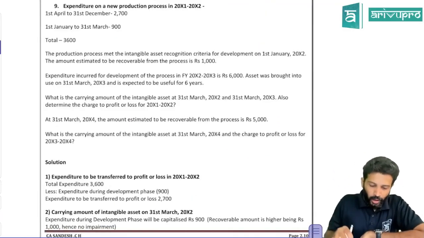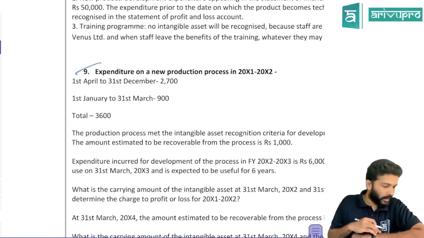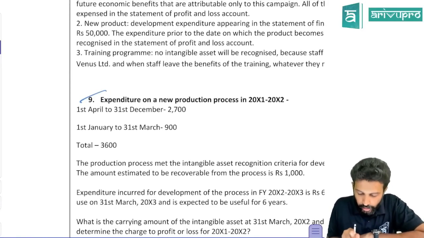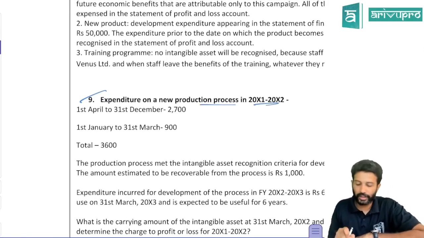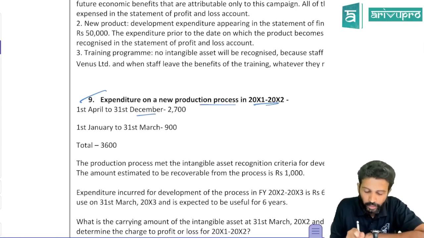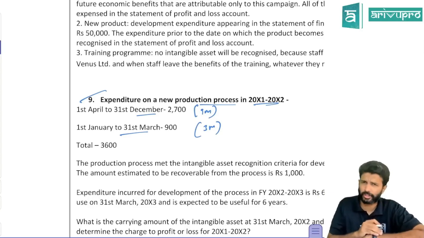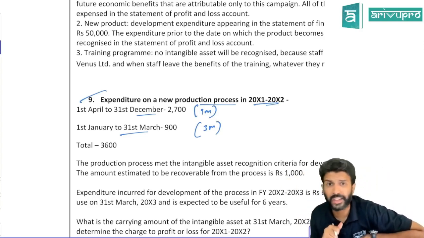Okay. All right. The next is question number 9. Let's quickly run through this. Expenditure on new production process in 20x1-x2. In that year they've given 1st April to December, and January to March. So this is for 9 months. How much expenditure is incurred? This is for 3 months. So they're developing one process. So these are internally generated assets that they're talking about.